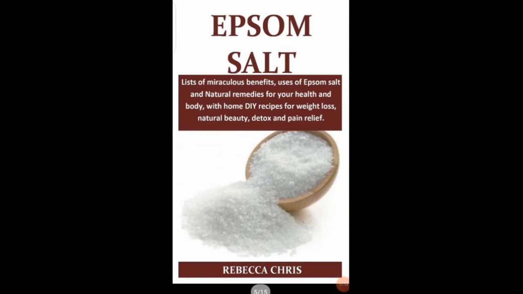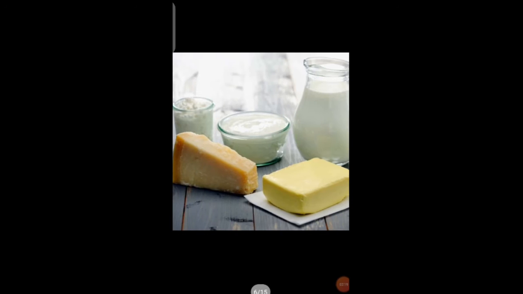After that, it is the Epsom salt. Its common name is magnesium sulfate, MgSO4, used in medication. As you see over here, it is used for health and body, with home diet recipes for weight loss, natural beauty, detox and pain relief. Epsom salt is used for these purposes.